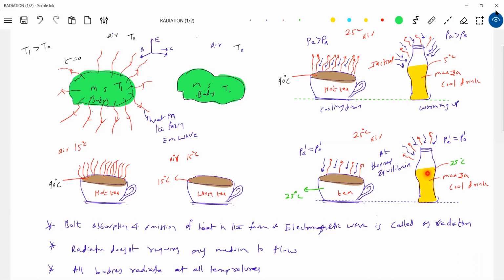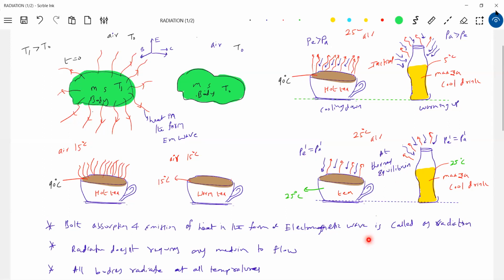You can even do one thing: keep ice blocks at -10 here. Yes, they are emitting energy and also absorbing energy, but the rate of absorption will be more than the rate of emission. So the temperature of the ice will increase, then it starts melting. This is the phenomenon. So like this, we analyze how a body will cool down, how a body will warm up, and what happens at equilibrium. Both emission and absorption are called radiation.